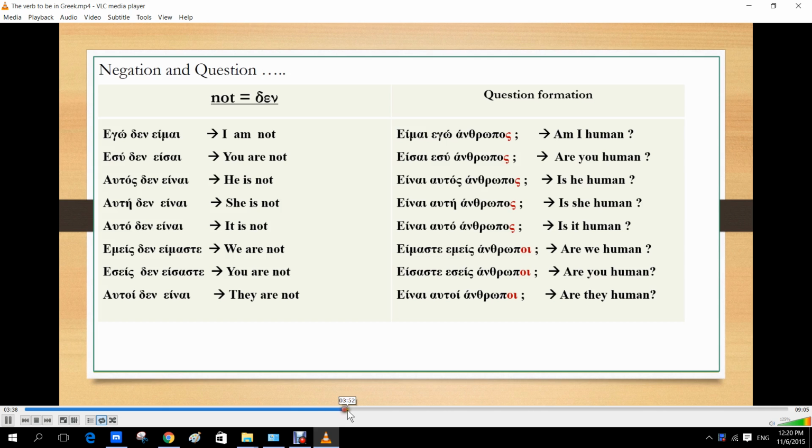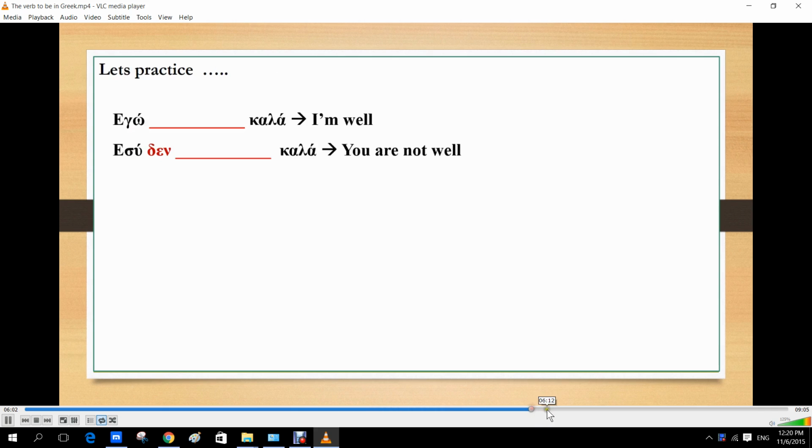Okay, so moving on now, we're going to see some examples of what we've just been talking about. So here we have the first examples. I think I fast forwarded the presentation too much, but let's see it. So let's practice. Εγώ είμαι καλά means I am well. I've added more information for you just to learn a few words, a few basic phrases. If somebody asks you είσαι καλά, which means are you okay, you're going to answer εγώ είμαι καλά. Or as we've said, you can just delete the εγώ and go είμαι καλά, which means I'm well.